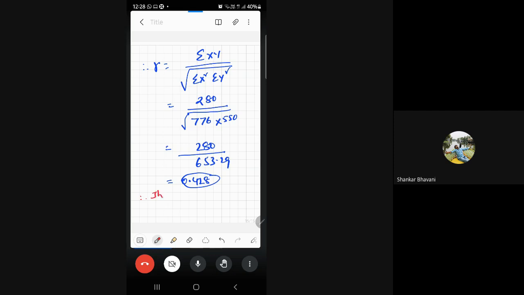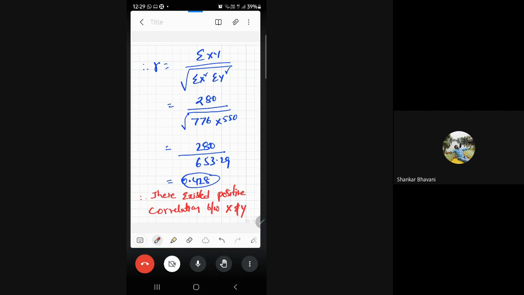Therefore, there exists a positive correlation between x and y. Any doubt in this? A very simple question but very important for the exam.